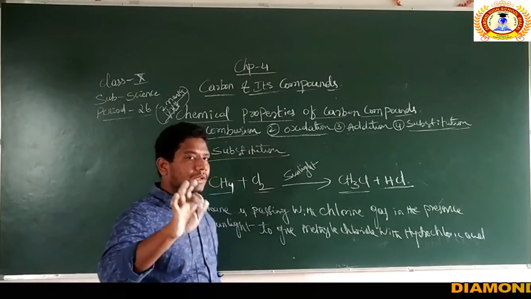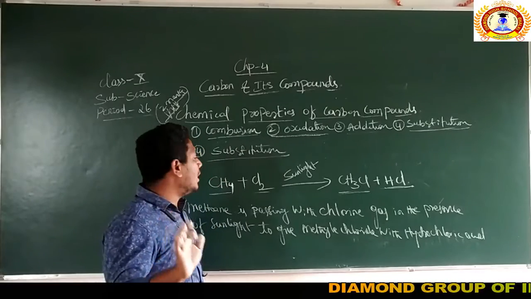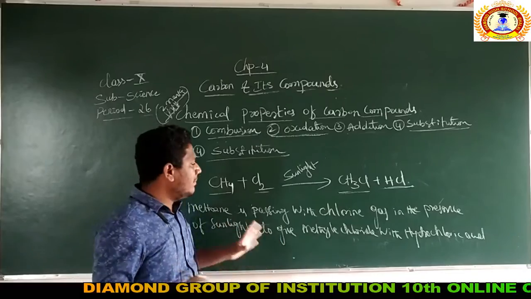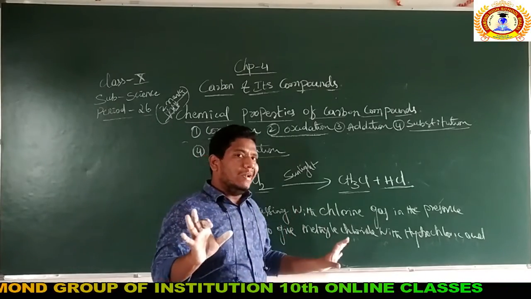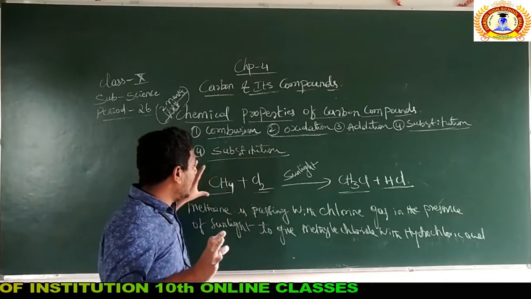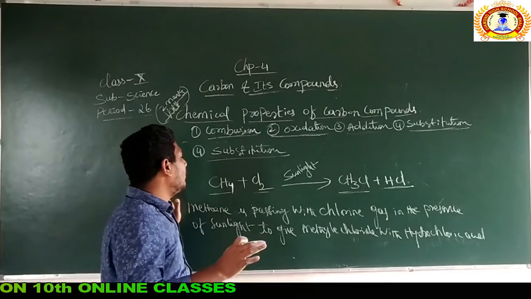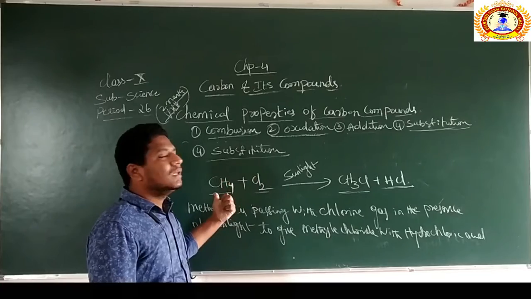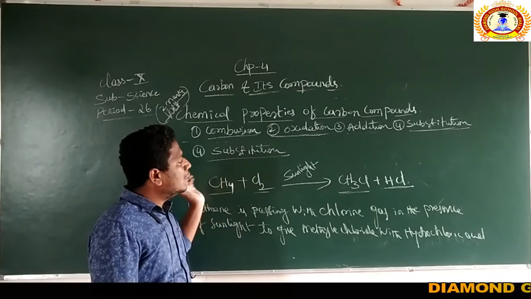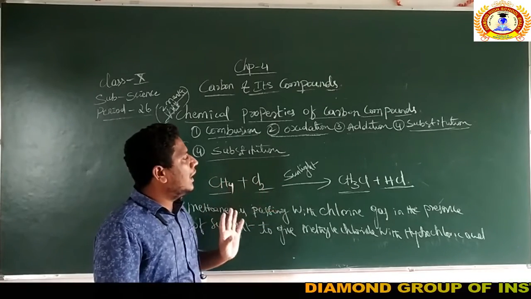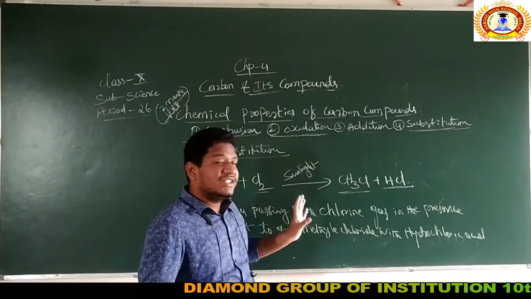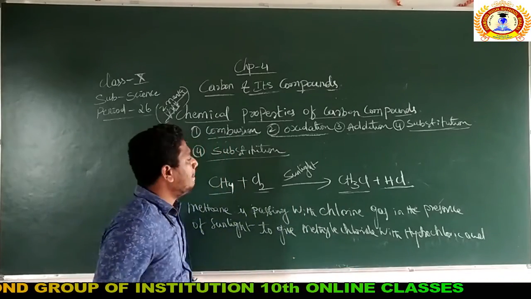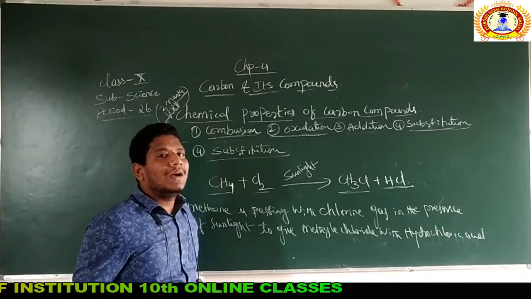You can write like this also as the definition, or even you can say one of the chlorine groups will substitute one of the hydrogen atoms of the methane. You can write in this way also. Both will be the same. No need to worry about what you are writing. Or even if you write that one of the chlorine atoms will replace the methane hydrogen to form methyl chloride and hydrochloric acid, it's okay. So this type of reaction is called a substitution reaction.